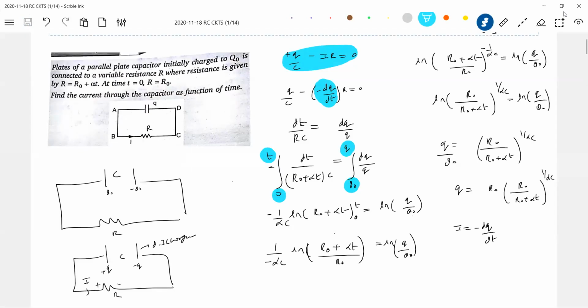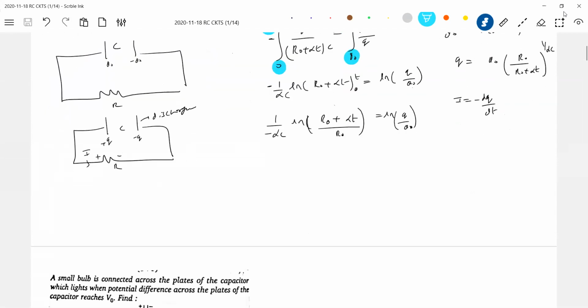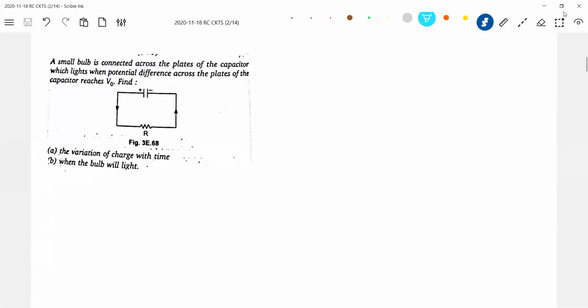Similarly, if the capacitance varies, what to do? C is the capacitance. I'll give a variation in capacitance. Take it like this.